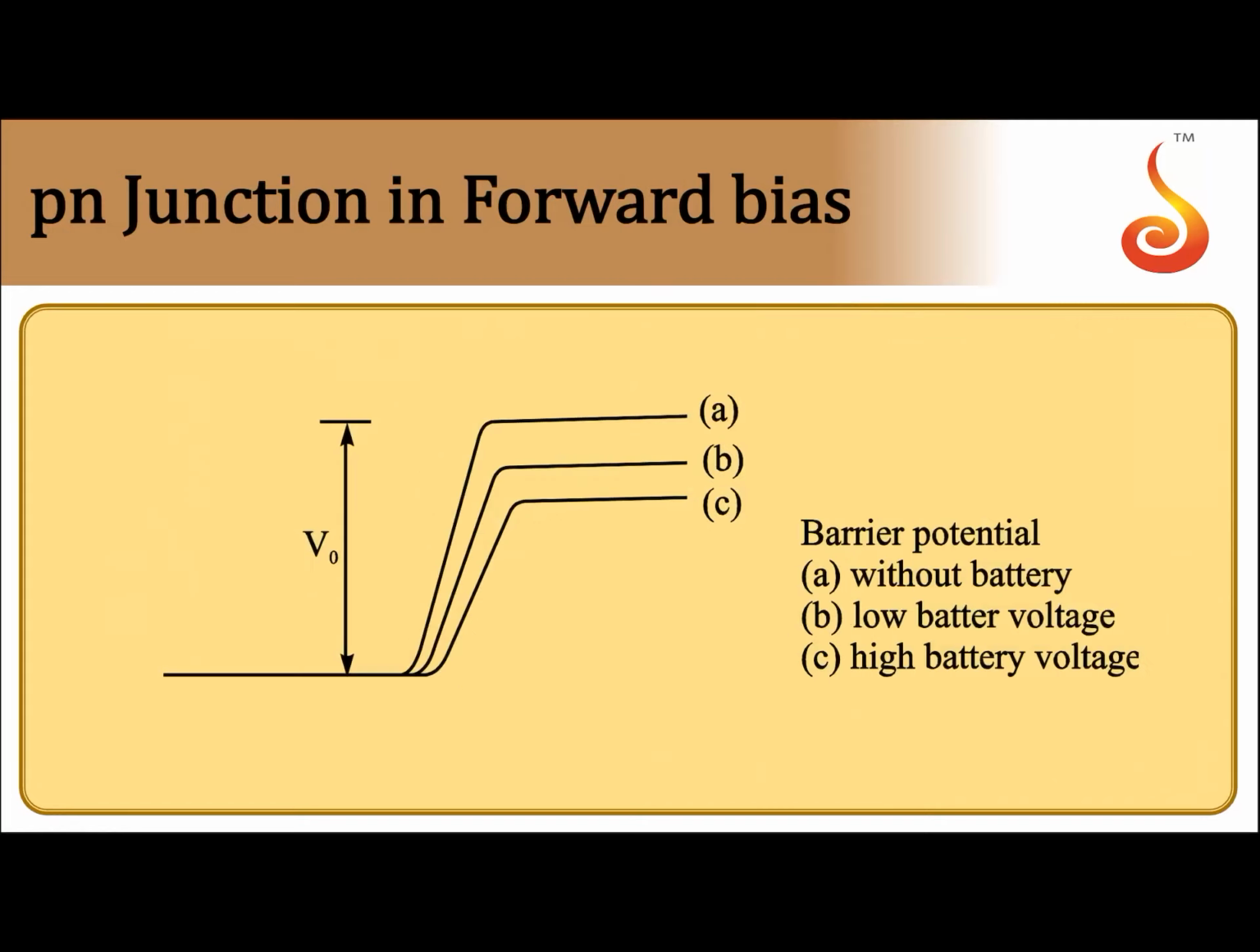This is the graphical representation of the barrier potential. When there is no battery connected, the barrier potential is this much. Now when you apply a battery with low voltage, the barrier potential decreases, which means more charge carriers can cross the junction. Now if you apply high voltage, it reduces to this. So as you increase the bias voltage in forward bias, the barrier potential goes on decreasing. Hence conductivity increases.